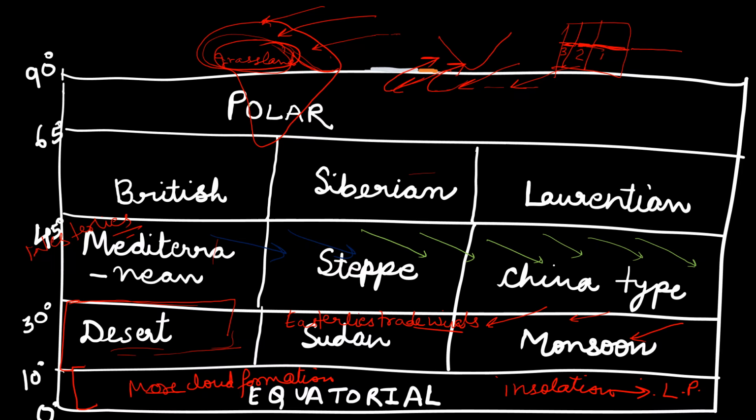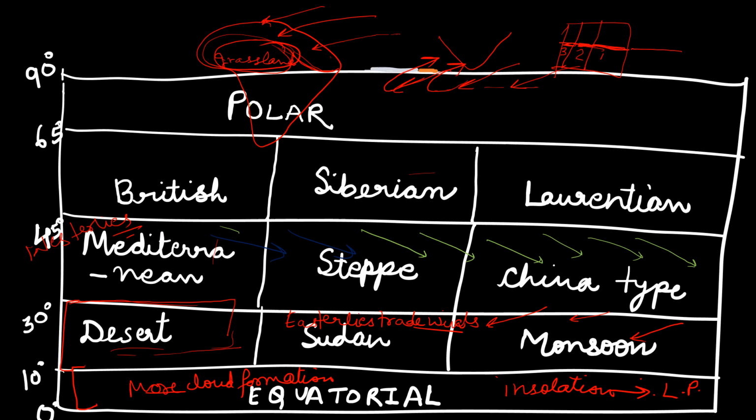Here we are going to experience something opposite. Like we were saying, in the case of easterlies, the westernmost part would be desert, but in the case of westerlies, the easternmost part is more prone to be desert. In the Mediterranean region, the climate would be different from other regions because the Mediterranean Sea provides moisture to the winds that are coming. So as the Mediterranean Sea is present, it gives more moisture to the winds.